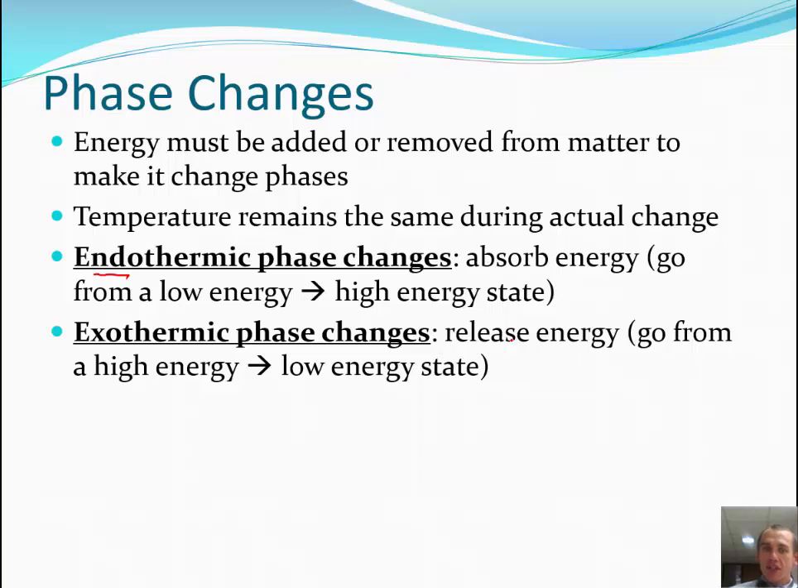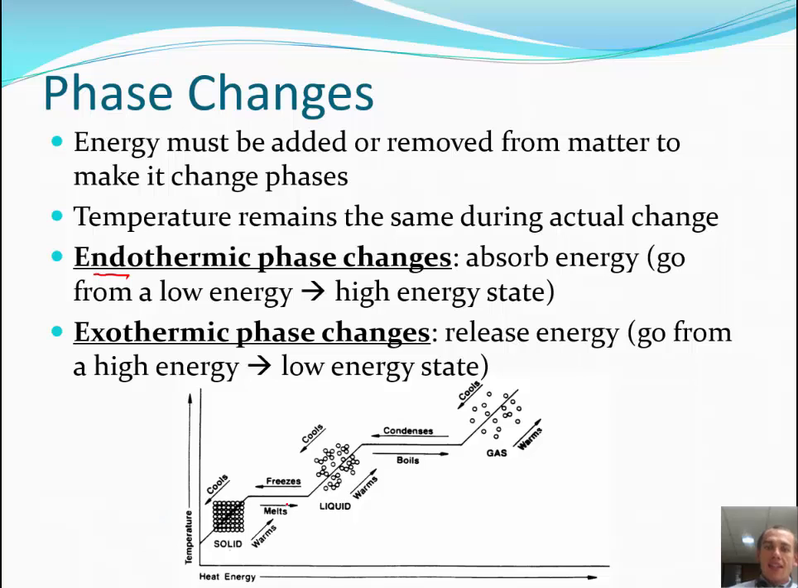Exothermic means it's going to release energy, go from a high energy to a low energy state. And so if we freeze something from a liquid to a solid, or vapor condenses or vapor deposits, we have exothermic changes. It goes from a high energy to a low energy state. This is an endothermic curve as we go up it, and it's exothermic as we go down it. So if we're adding energy to it, then it's endothermic because energy is coming in. If it's releasing energy to its surroundings as it cools and freezes, then it is an exothermic change.